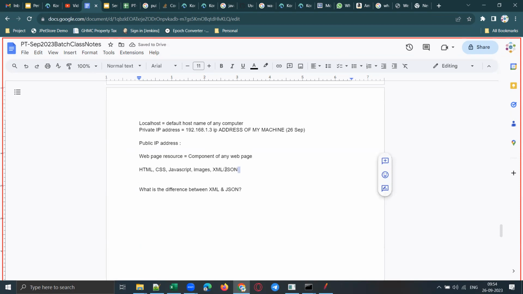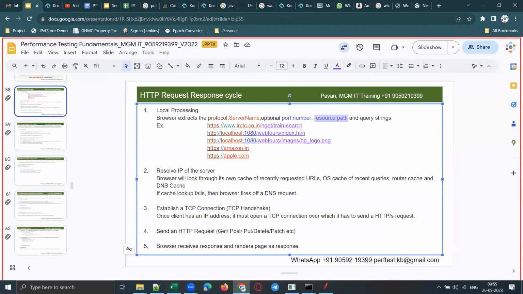Now, any web page will consist of HTML, CSS, JavaScript, some images, some XML content, JSON content, etc., right? All of these are called web page resources. Each one is a resource of the web page. Any typical web page will be made up of different components like this. Now, is it clear what is meant by a web page resource? Yes, sir.